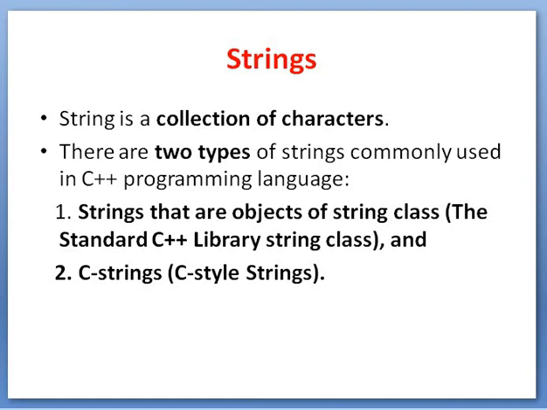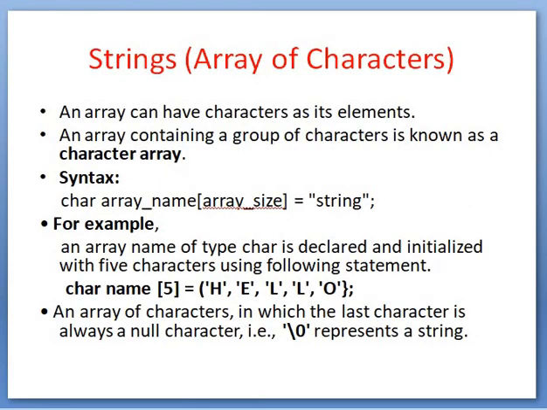So there are two types of string commonly used in C++ programming language. First is the strings that are objects of string class, the standard C++ library string class, and C strings, that is C style strings. Now see here, strings are also called an array of characters. An array can have characters as its elements. An array containing a group of characters is known as a character array.